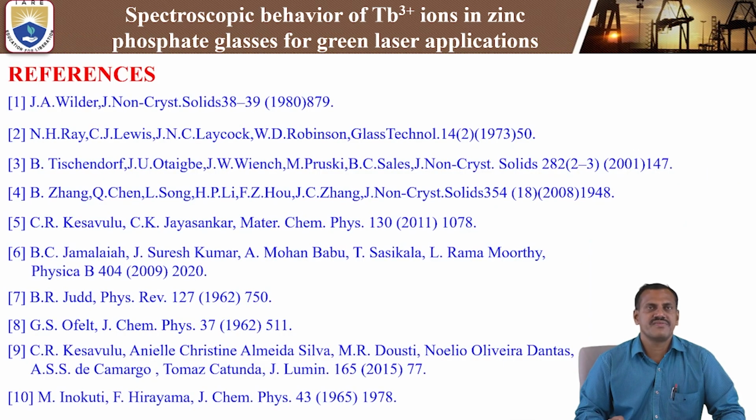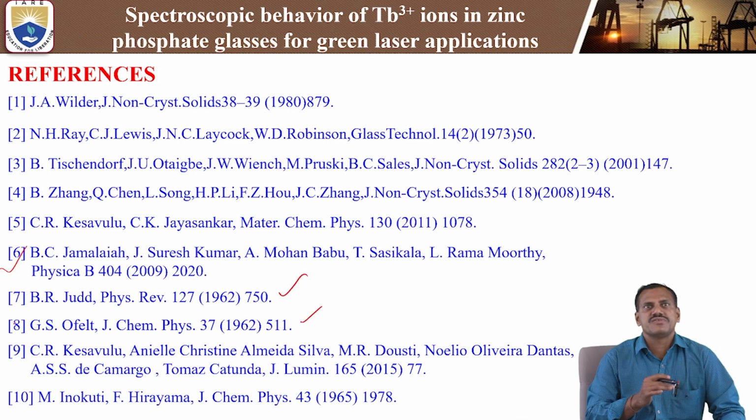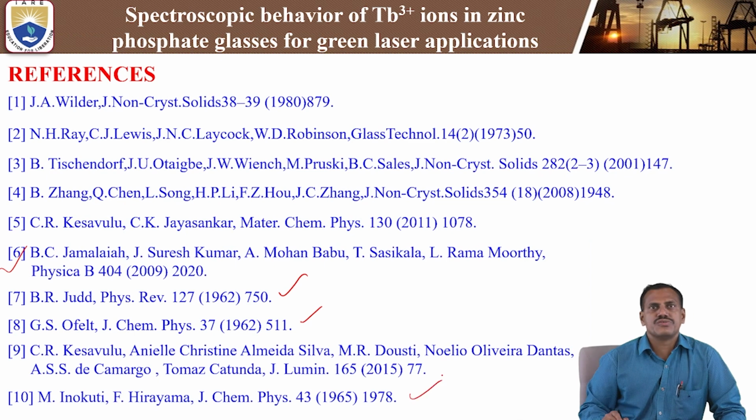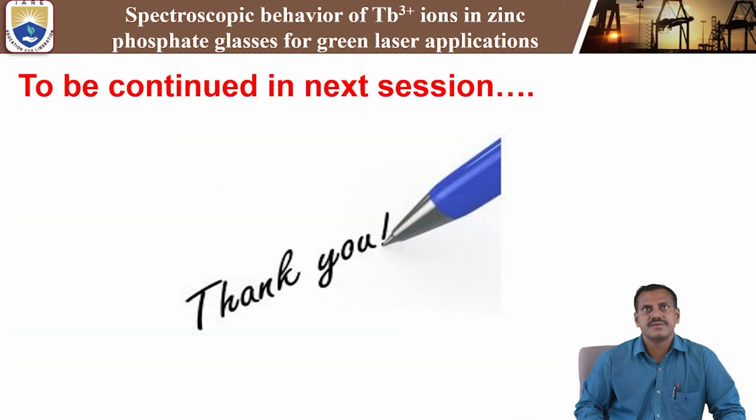Next, these are the cited references in the present study. See, these are the different references. The 6th, 7th and 8th references: by using these references, we have calculated the oscillator strength and also the Judd-Ofelt intensity parameters. And the 10th citation is used to calculate the energy transfer parameters and interaction parameters Q and CDA values by using the Inokuti-Hirayama model. Next, this paper is published as reference 9, in the Journal of Luminescence in the year 2015. These are the important references in the present study.